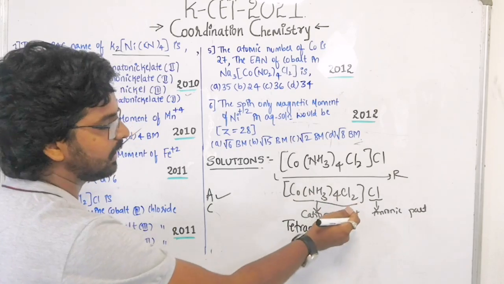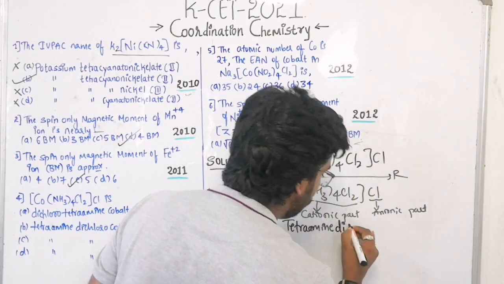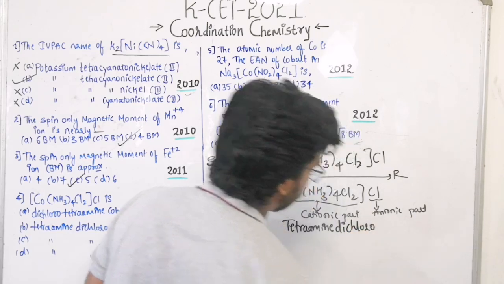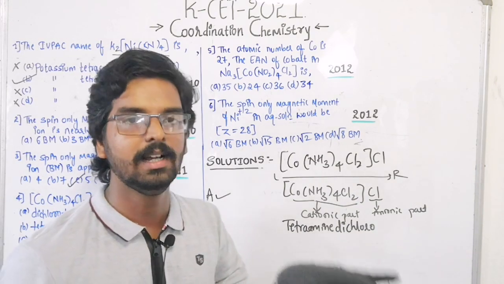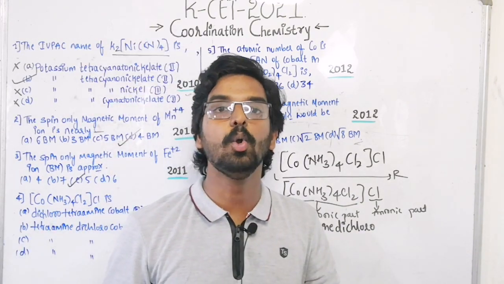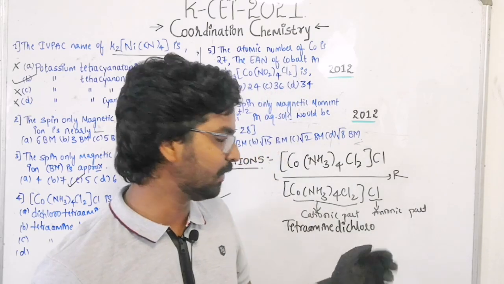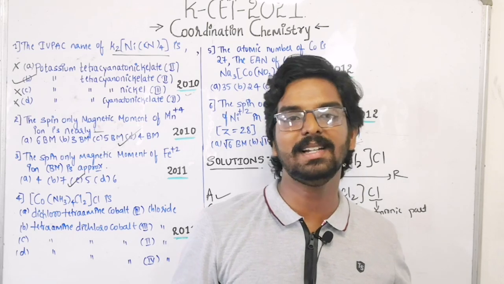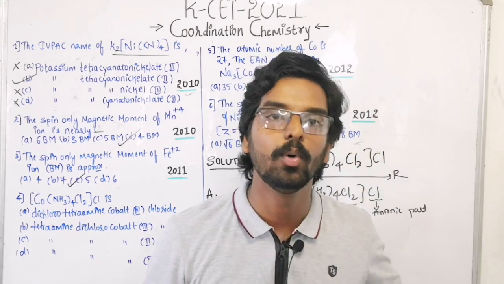Next rank goes to the chloride here. So how many chlorides are there? Dichloro. Here the Cl2 is called chloro. When it comes to the cationic part, it is called chloro. If it was present in an anionic part, it should have been mentioned as chlorido.